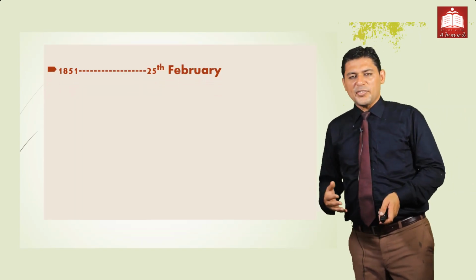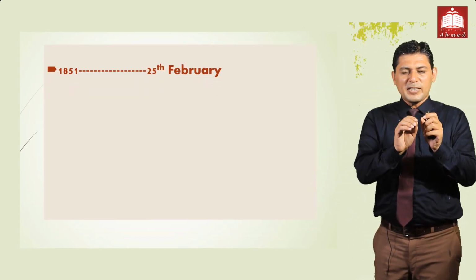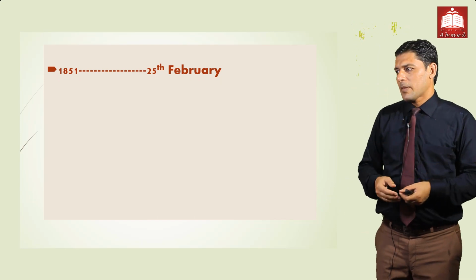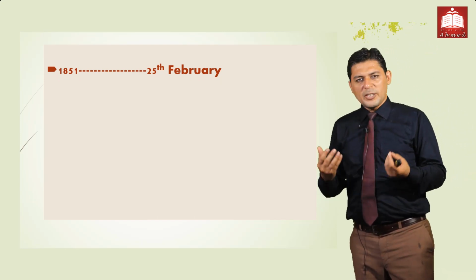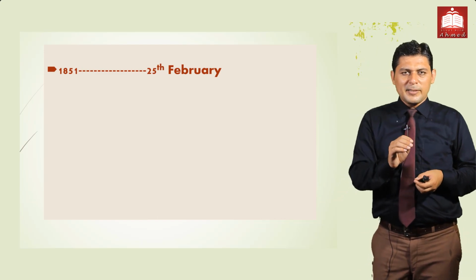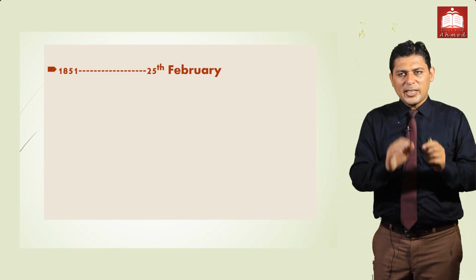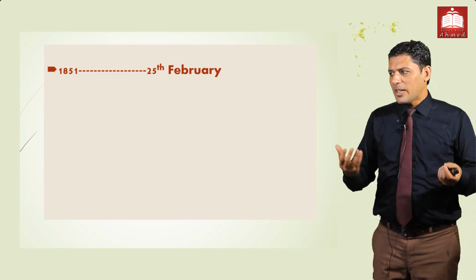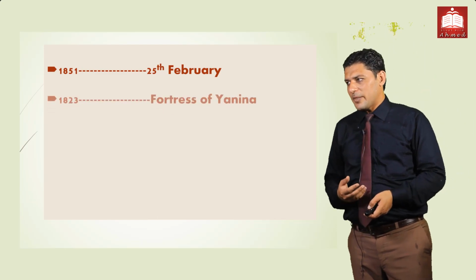Second is the number of cases. Apart from data, we have dates or numbers. The tragedy of the Birkenhead drill occurred on 25th February 1851.